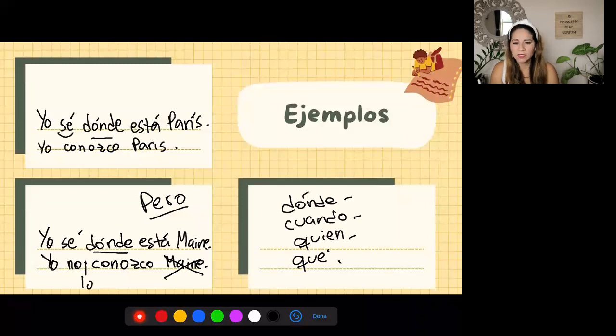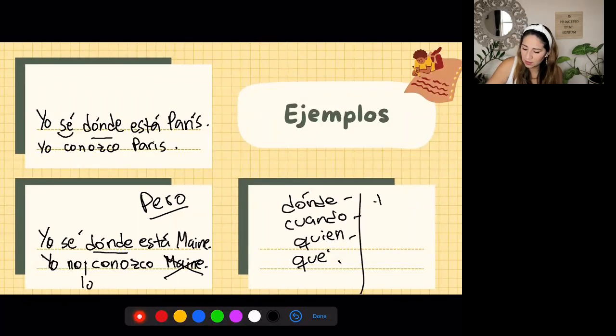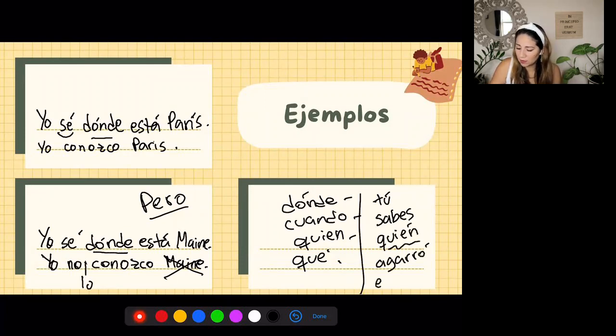So let's use, you know who took the bread, let's say. You know that somebody took the bread and you know who it is. I could say, tú sabes quién agarró el pan. Agarró means took. You know who took the bread.